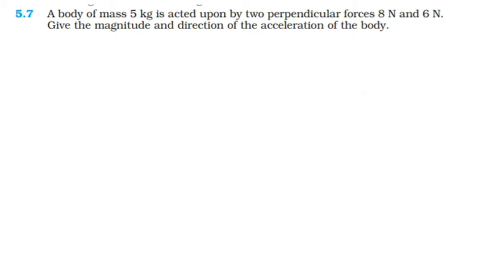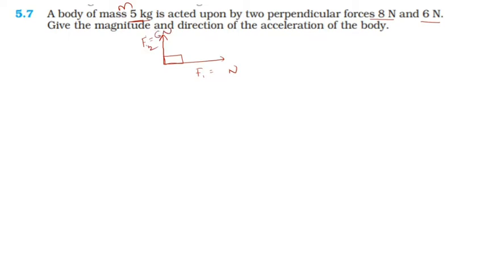Next question. A body of mass 5 kg is acted upon by two perpendicular forces, 8 Newton and 6 Newton. Give the magnitude and direction of the acceleration of the body. There is a body like this, and two forces are acting perpendicularly. I call this one F1, which is equal to 8 Newton, and F2 is equal to 6 Newton, and they are acting perpendicularly.